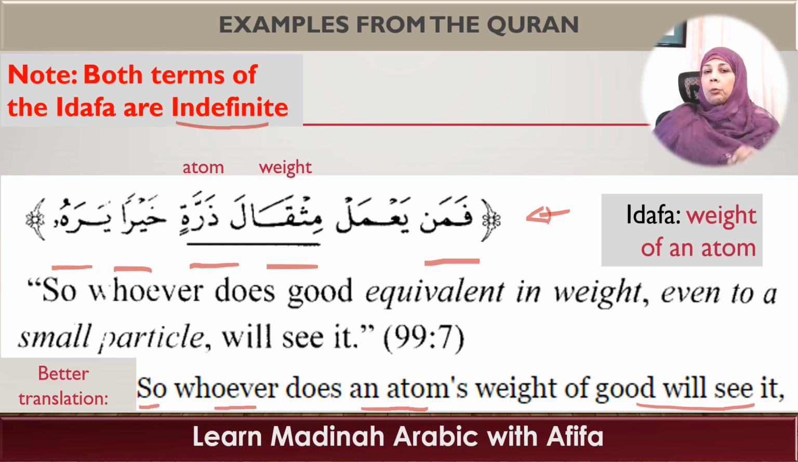So I will give you the word-to-word meaning so that you understand it, and then we'll look into the idafa. So fa means so, man means whoever. It's a particle. Inshallah, in future lessons we will be studying particles. Ya'mal is a verb. It's a present tense verb. It means he does. Okay, and this is your idafa. Mithqala dharratin, which means weight of an atom, right? Khayran means good, and yarahu means he will see it.